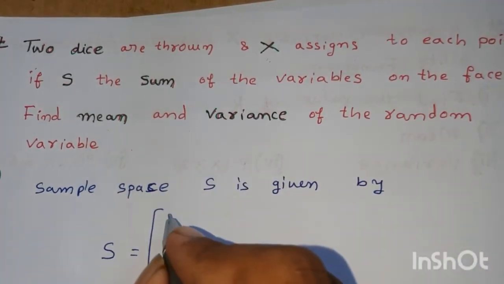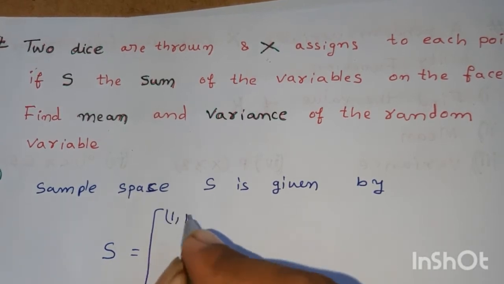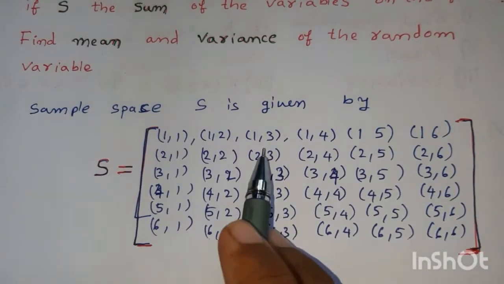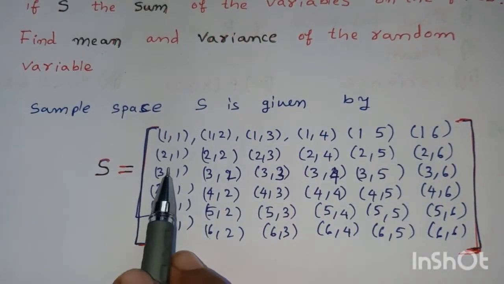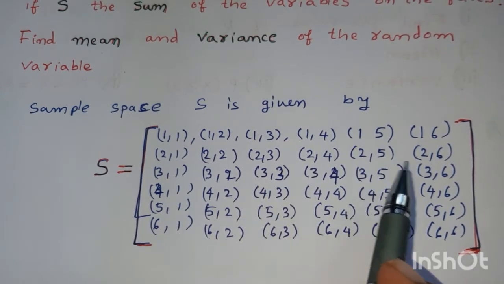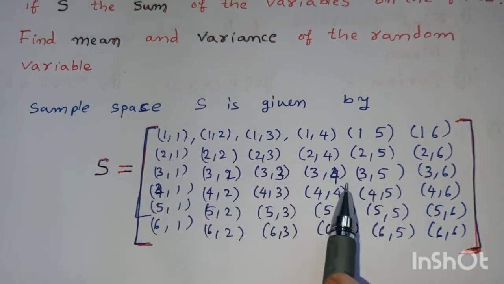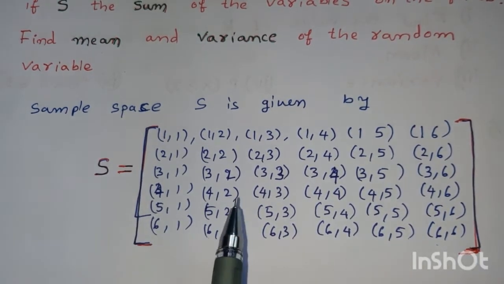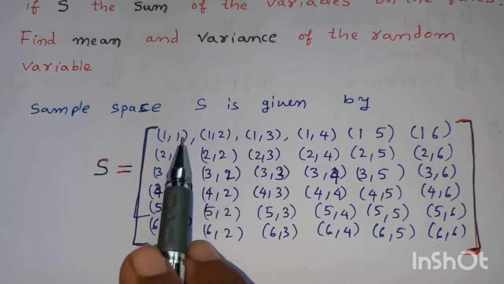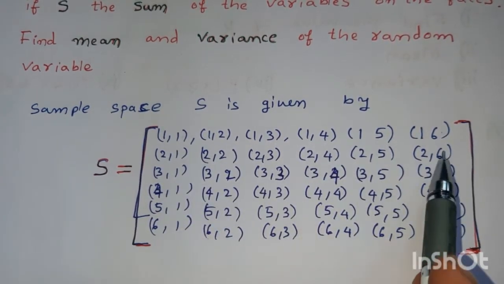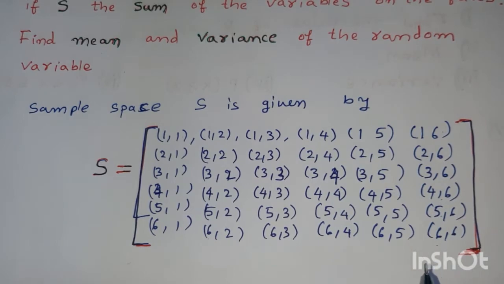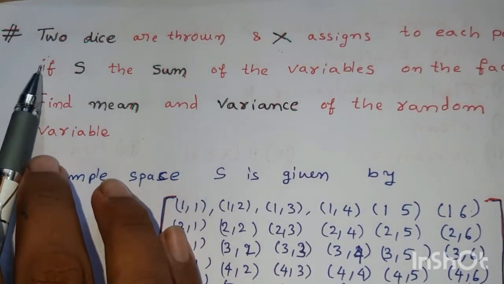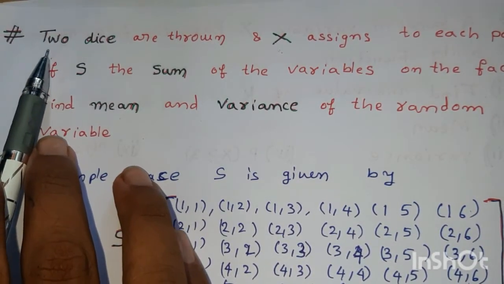What are they? 1 1, 1 2, 1 3, 1 4, 1 5, 1 6, 2 1, 2 2, 2 3, 2 4, 2 5, 2 6, 3 1, 3 2, 3 3, 3 4, 3 5, 3 6 and so on up to 6 6. Totally there are 36 elements. 6 into 6, 36 possible outcomes are there when we are throwing two dice.